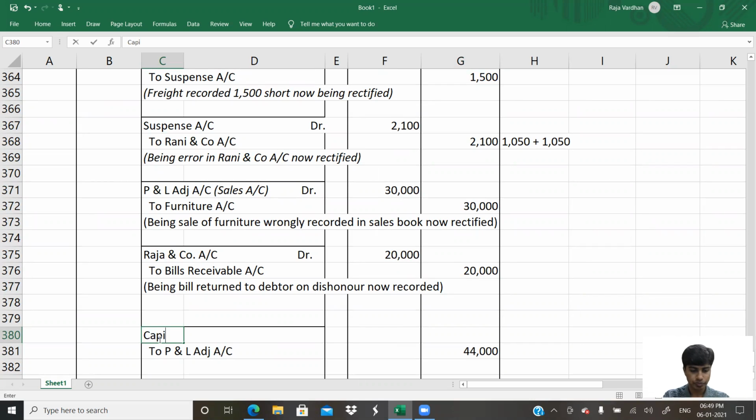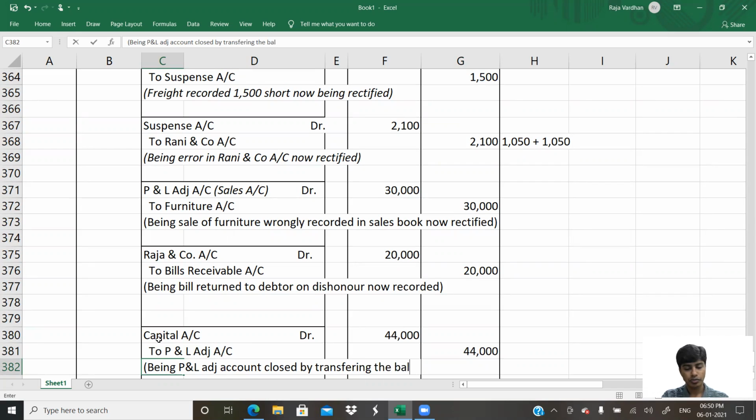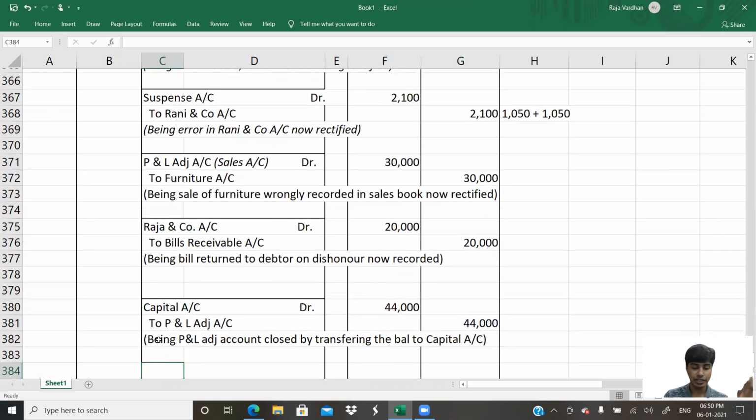Capital account will be debited. Why? This should not go to our P&L account because it is not our current year profit. Do you get that? That's it. Being P&L adjustment account closed by transferring the balance to capital account. That's it, guys.